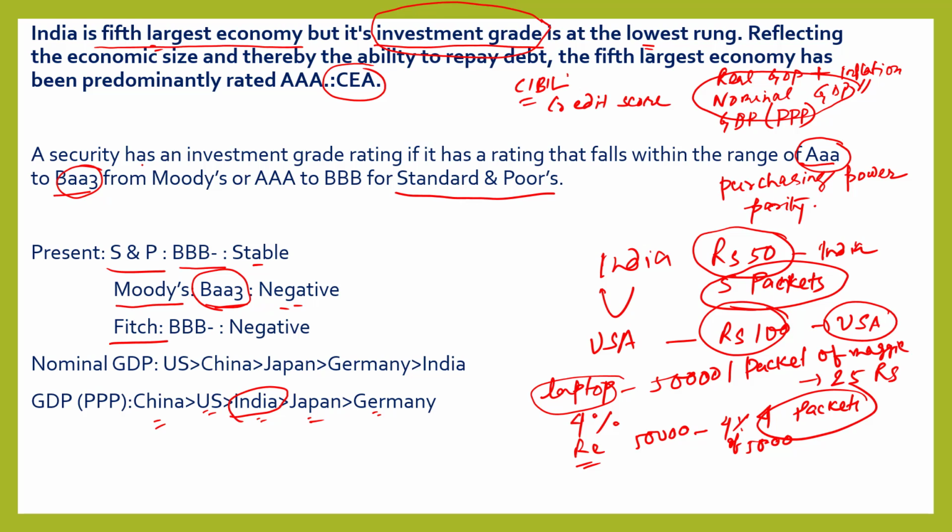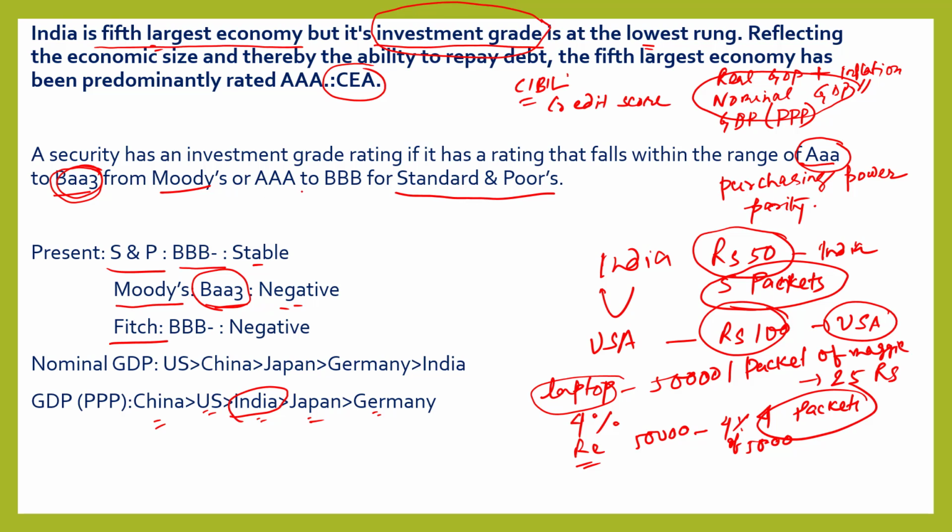In the case of Moody's, our investment grade is Baa3. That means we are at the bottommost point of an investment-ready nation. We are at the lowest point.